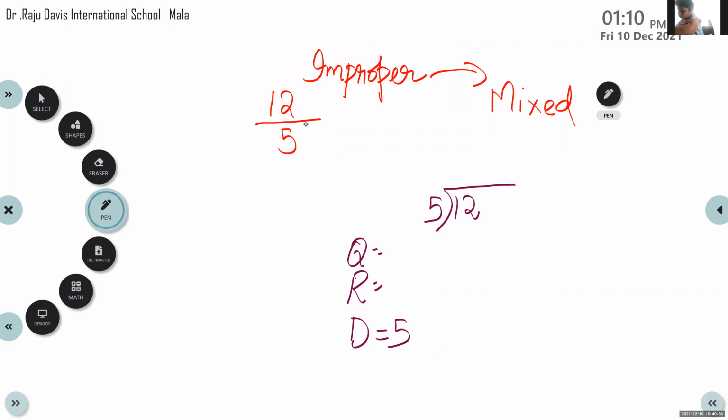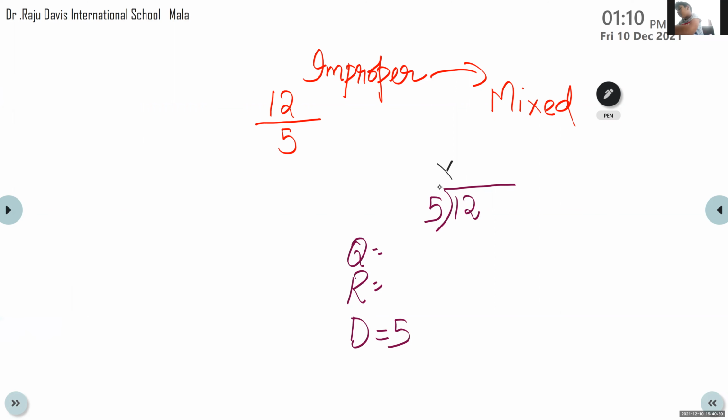12 divided by 5. Yes, student, 5 times which number will you take from 12? 2. Yes, 5 2s are 10. So what's the remainder? 2 minus 0, 2. Okay. So children, here we got the quotient 2 and the remainder also 2. This is a simple question: 12 by 5, convert into mixed fraction. You have to write in the rough book.